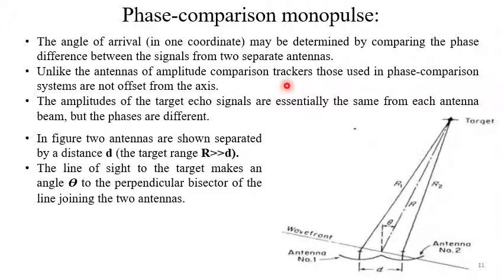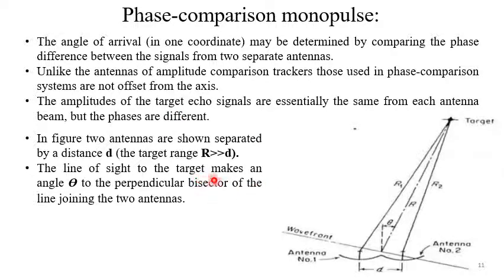So unlike the antennas of amplitude comparison trackers, those used in phase comparison systems are not offset from the axis. The amplitudes of the target echo signals are essentially the same from each antenna beam, but the phases are different. Since these distances are almost the same, r1 is nearly equal to r2, nearly equal to r, so the amplitudes will be almost identical, but there will be some change in phase because of this angle theta.